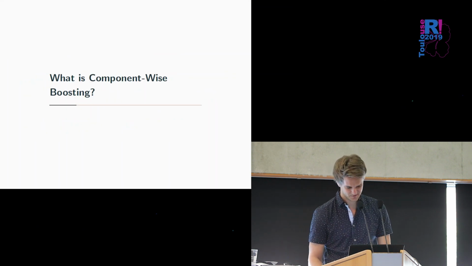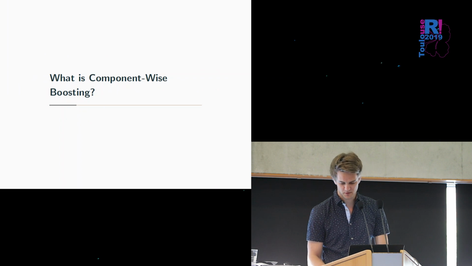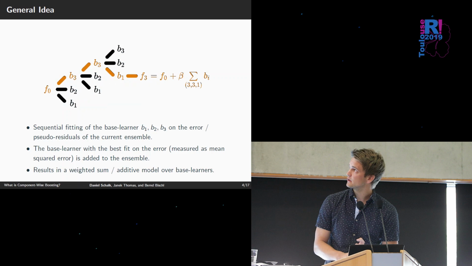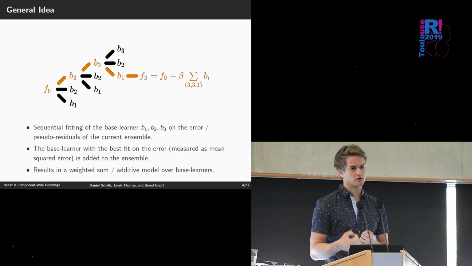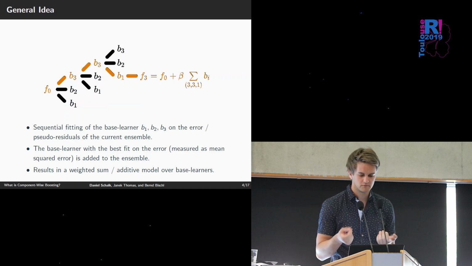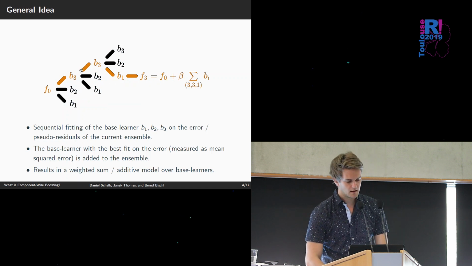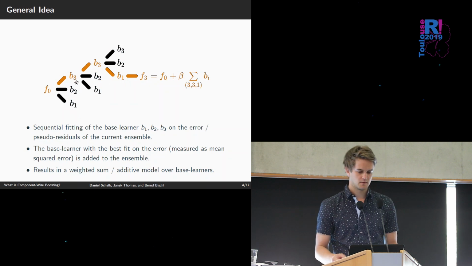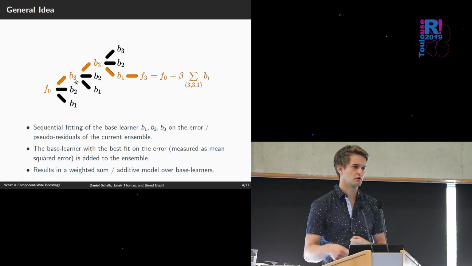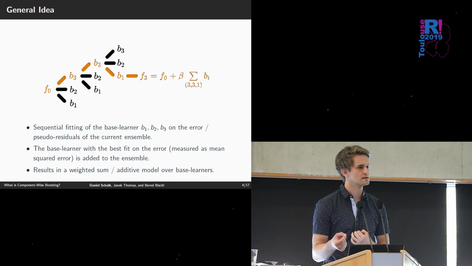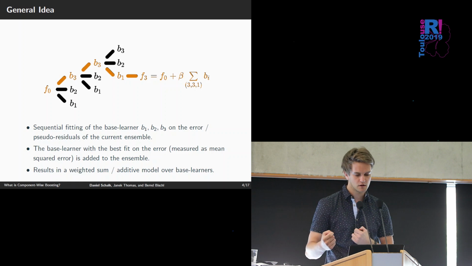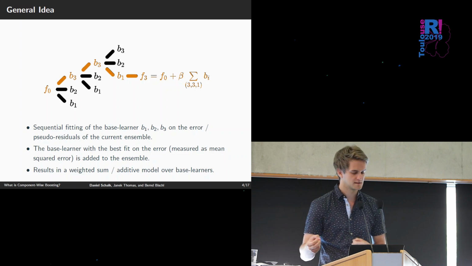And first of all, what is component-wise boosting? It fits into the gradient boosting framework, where we start with a constant model. It's the easiest model with no features in there, it's just a constant model. And in component-wise boosting, we're using a univariate model for each feature or for a subset of the features. So we build a spline around the age, we build a spline about the height and so on, and these are all single base learners.